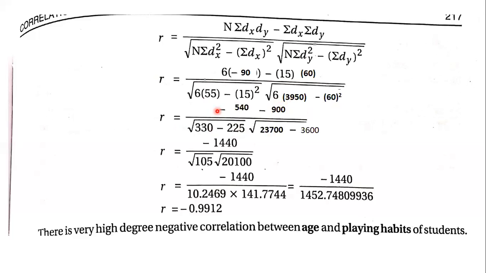Now the next step, minus 540 minus 900 will give you the value of minus 1440, divided by square root of 105. That is the value after you subtract them. And once you subtract these two values, you get 20,100. Now the next step, find the square root. So again, before finding the square root, do not multiply them.